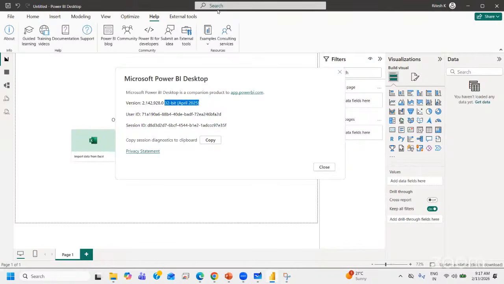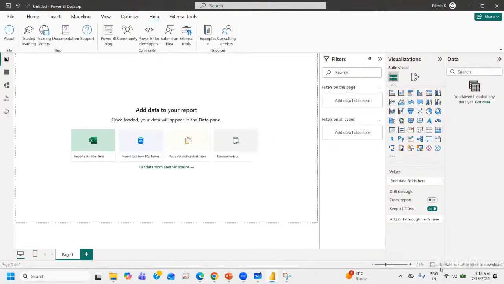Some of the ones I downloaded say 64, January 26. Yeah, that's fine. 64 is the one you should go with. Right now, your laptops are not supporting 32-bit applications. Still, it is working, which means there is nothing wrong with that. Probably some mismatch, but this is the version I'm using, and it is April 25. Now the question is, you might have downloaded the latest, or some people would have downloaded versions 2 or 3 months back. Every month, Power BI gets some updates. I'm not sure every month they'll give a very good update, but some small updates will be there.